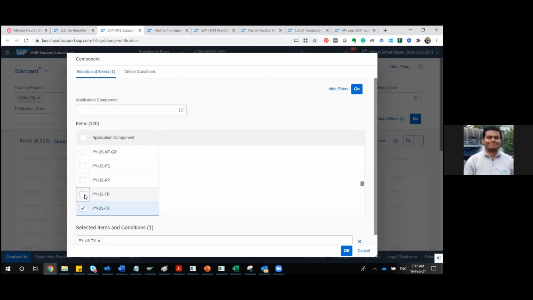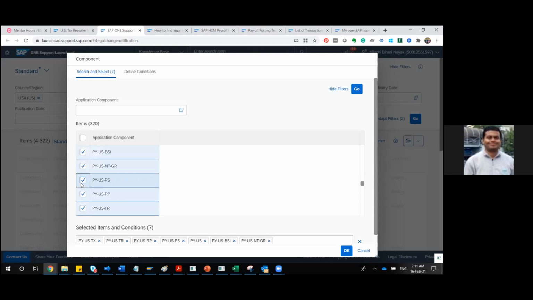There are many such things. If you're getting confused, then select everything related to PY-US. In general, you can select this PY-US, and if anything is related to BSI, you'll have a component called PY-US-BSI. And net pay, gross pay. There are so many components, so you can select these components.